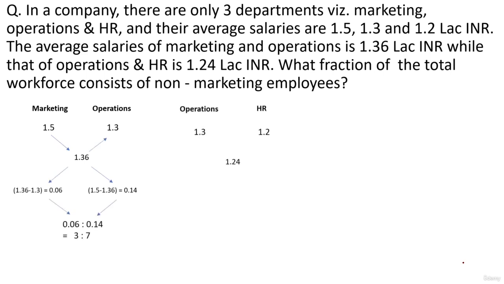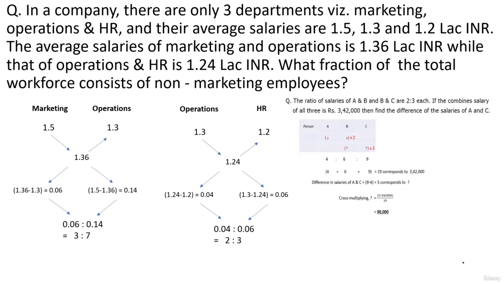Same thing we can do for operations and HR, right? Operations' salary is 1.3, HR's is 1.2. Combined salary is 1.24 average. Then we take allegations, and then we can get the ratio of the employees in operations to HR. Now we've solved a similar question like this, where we were given the ratio of two quantities, and the second and third quantities' ratio was also given, right?